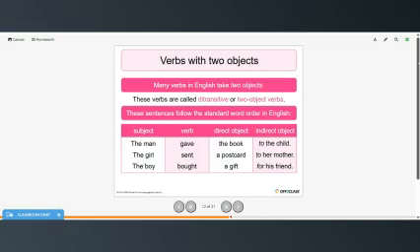So many verbs in English take two objects, and these verbs are called ditransitive or two-object verbs. These sentences follow the standard word order in English, which is subject, verb, direct object, and indirect object. So the man gave the book to the child, the girl sent a postcard to her mother, the boy bought a gift for his friend.